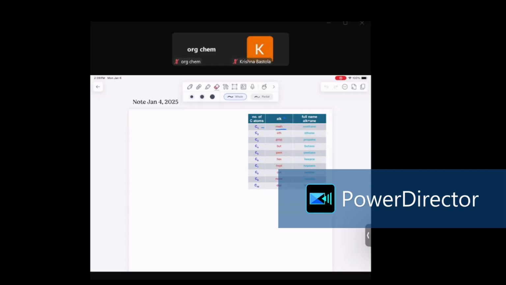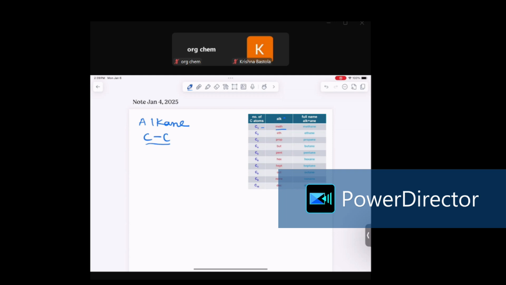But let's talk in detail about the alkane. As I mentioned, alkane is a hydrocarbon that contains carbon-carbon single bonds in the structure.